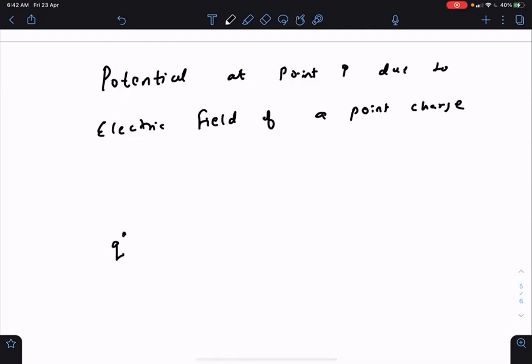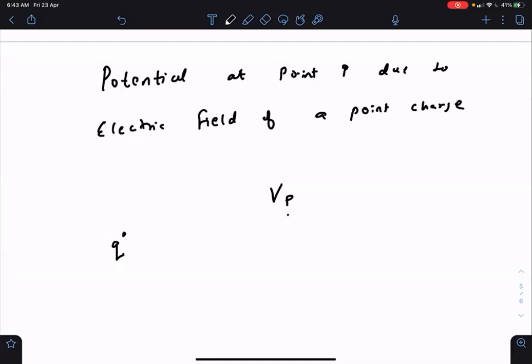So if there is a charge Q and we say that there is a point P in its electric field, point P is in the electric field of charge Q. So what is potential at P?